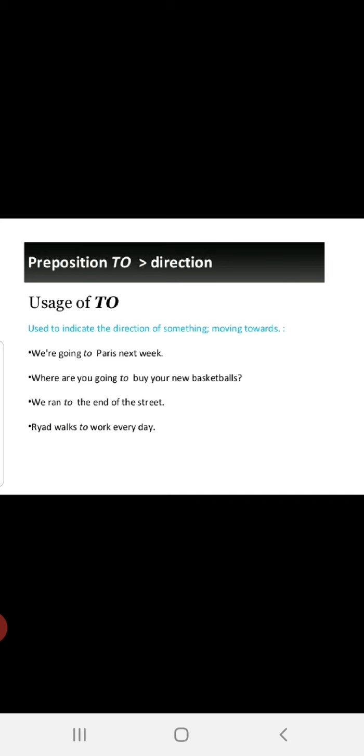Again, direction. To. We are going to Paris. Where are you going? To Paris next week. Where are you going to buy? Going to buy your new basketballs. See, it is again directing. Where are you going to? Going normally comes with to. Okay. We ran to the end of the street. Ride walks to work every day. Direction, children. Okay, which is directing.